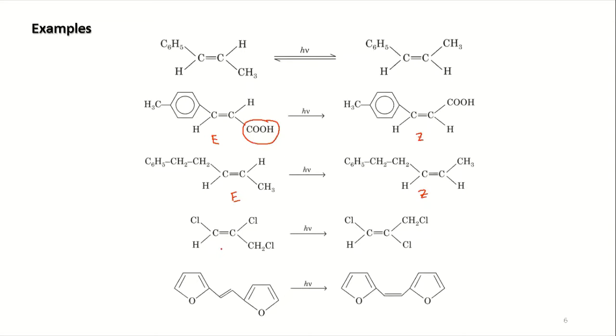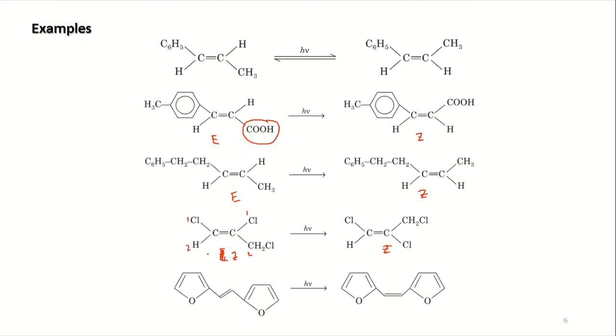Here also you have a similar thing. This is 1, 2, this is 1, 2. So this is E, this is Z. Okay. We have one more. What is happening? This is the reverse, right? This is Z, this is E. Okay. So this is 1, 2.